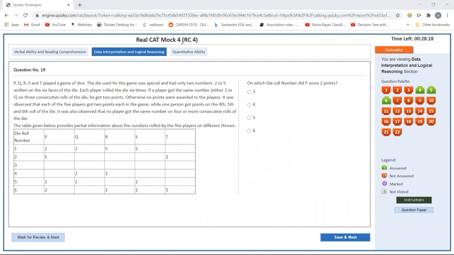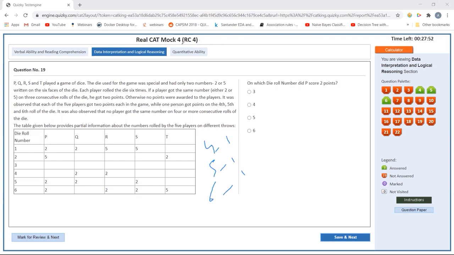PQRST played a die. The die used for the game was special and had only two numbers, 2 or 5, written on the faces. Each player rolled the die 6 times. If a player got the same number on 3 consecutive rolls of the die, he got 2 points, while one person got points on the fourth, fifth, and sixth roll. So fourth, fifth, and sixth roll, one person each.